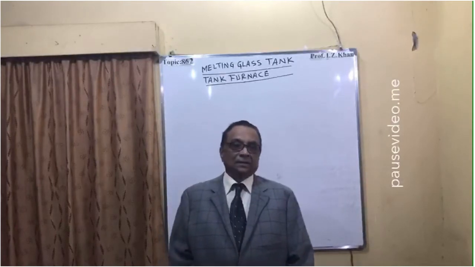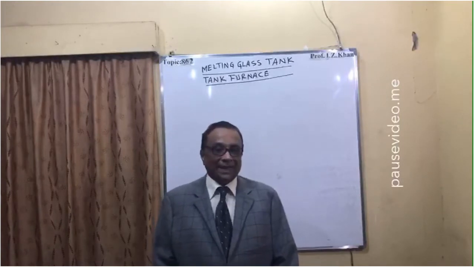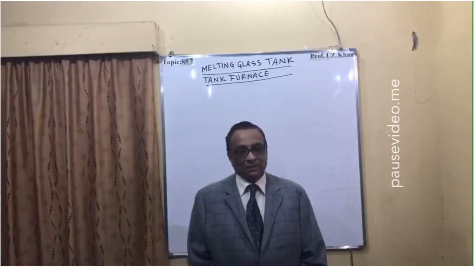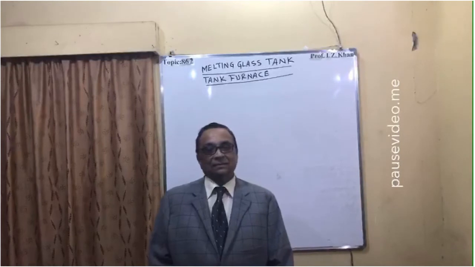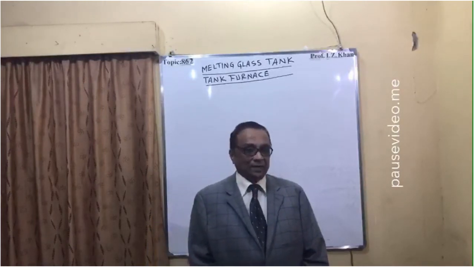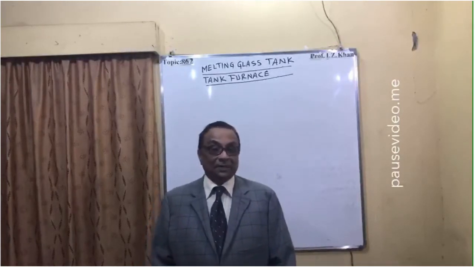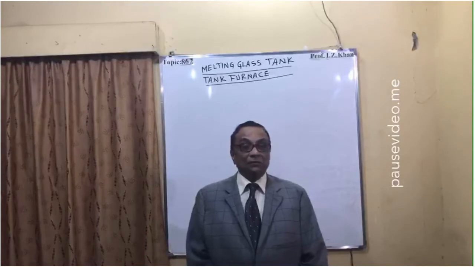because in the case of tank furnace we don't have crucible pots. Here there is a rectangular, huge, big single tank, and if it is small size, 5 to 10 ton, that is called dry tank. Otherwise, it has the capacity of up to 1,500 ton.